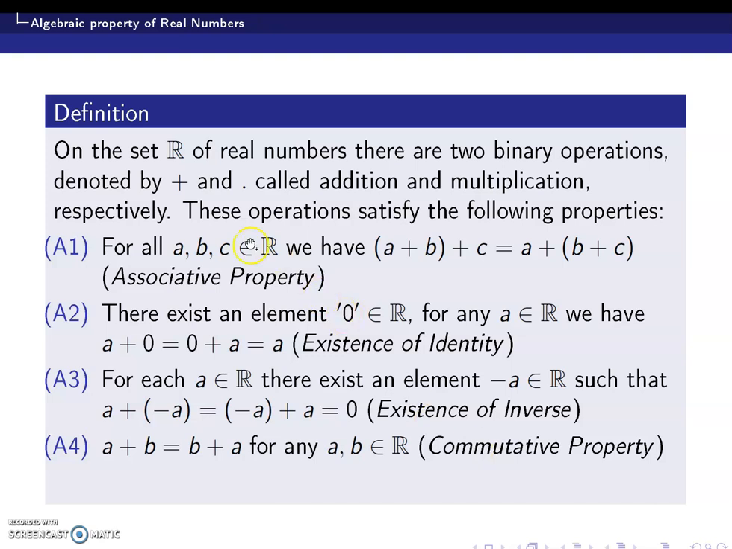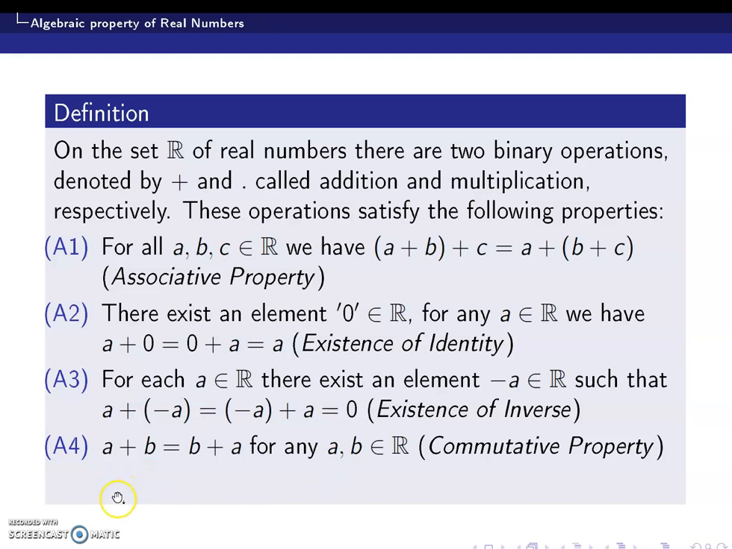So if you take the set of all real numbers, and if plus is the binary operation called usual addition, it always satisfies the associative property. There exists an additive identity which is called 0. For each element, there exists an additive inverse, denoted as −a, and it satisfies the commutative property as well.